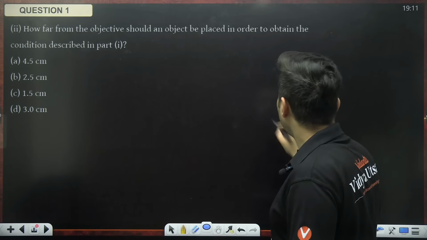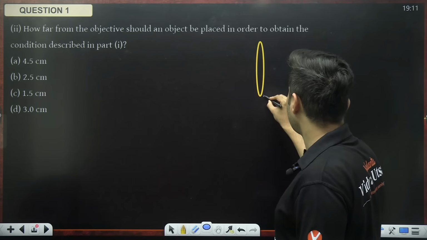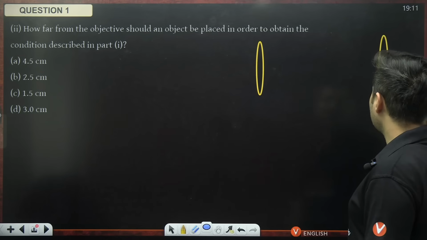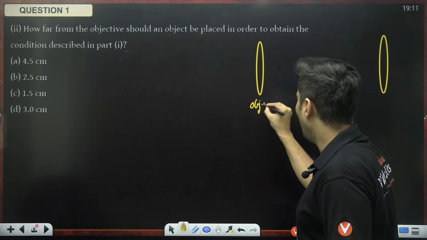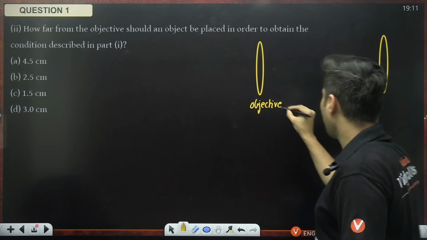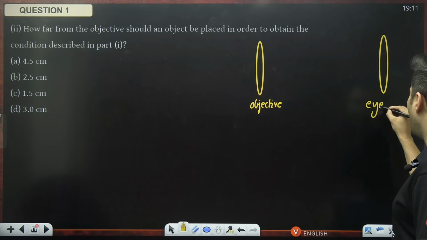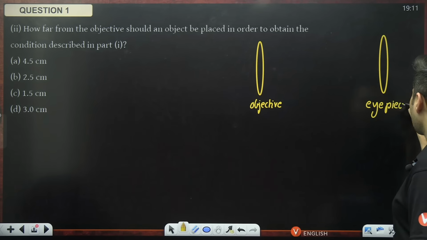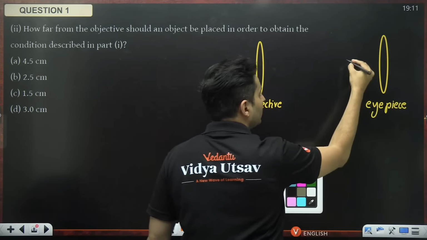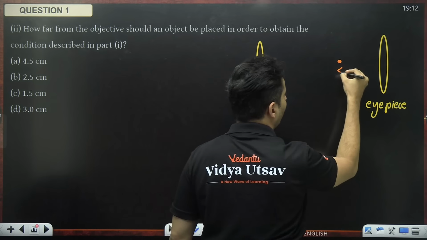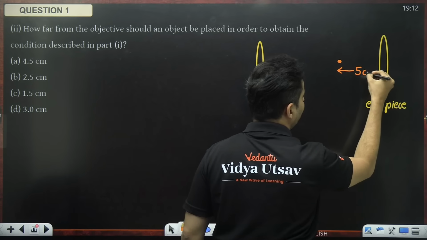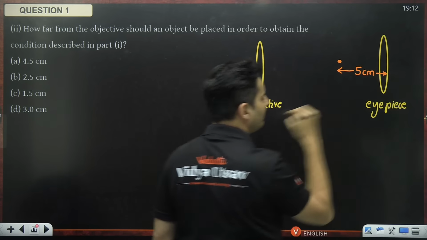Okay. Now, for the next scenario, here is the situation. See, this was the eyepiece lens. This is the objective lens. This is basically your eyepiece. We just saw that the object was 5 centimeters from the eyepiece.